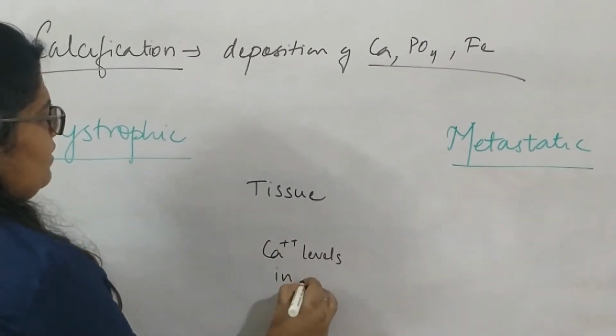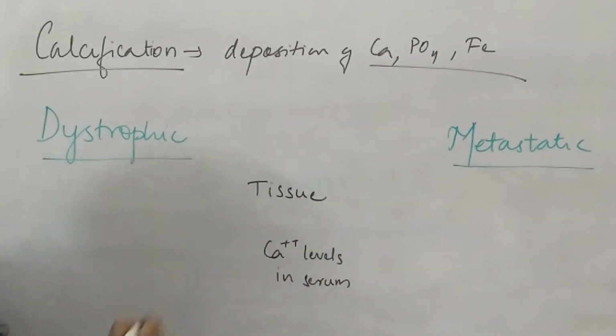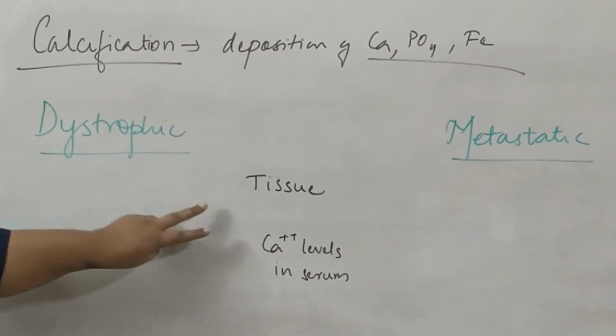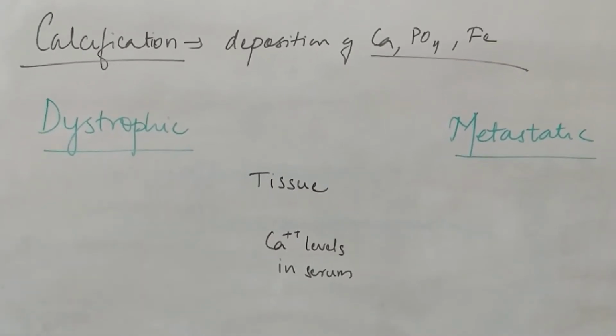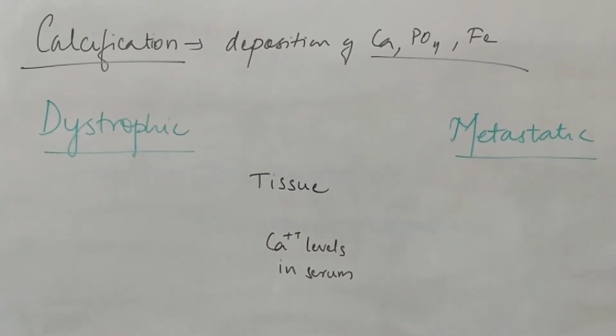The calcium levels in the serum, to be very specific, serum. These are the main two factors which are involved in pathologic calcifications.